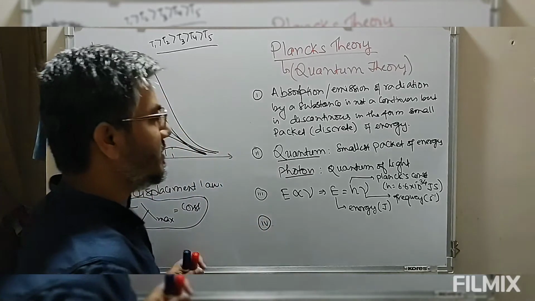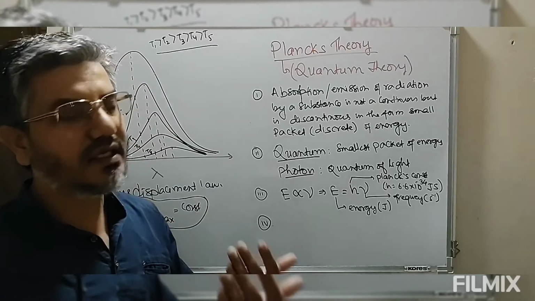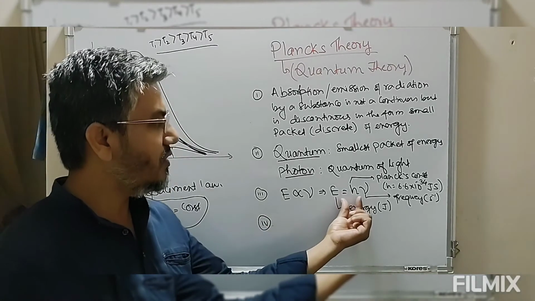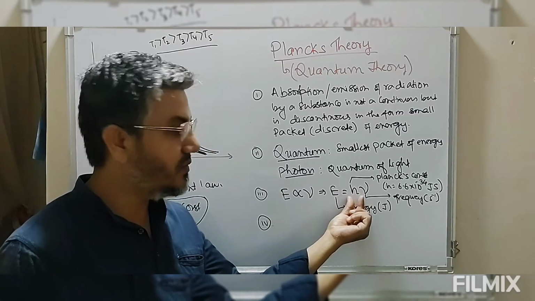Now this says the absorption or emission of energy is some integral multiple of this quantum, that is the energy of a quantum, h nu.